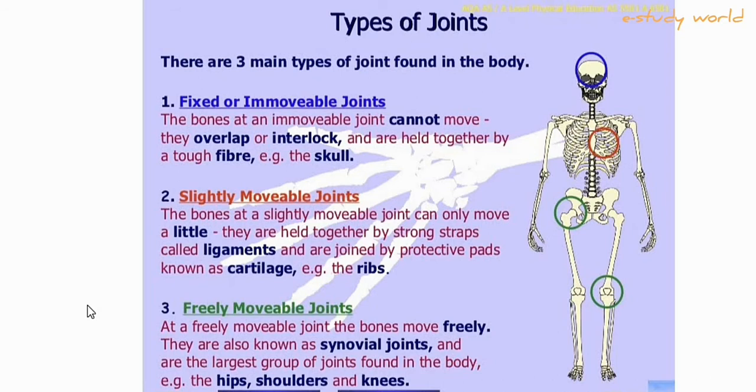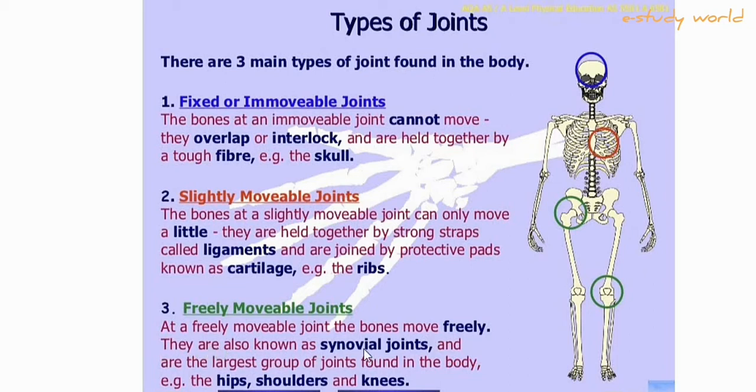Let me come to the third type of joint, which is the freely movable joint or synovial joint. As its name says, a freely movable joint allows free movement of the bones, which permits bidirectional and multidirectional movement. At freely movable joints, the bones move freely.